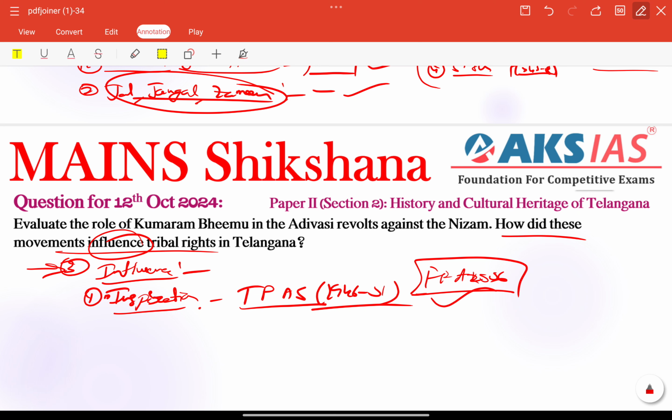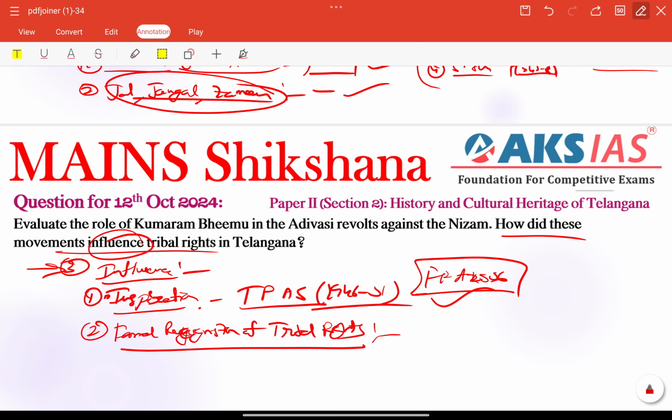So next we have impact on tribal rights in Telangana, especially formal recognition of tribal rights. That is also very important here. Komaram Bhim particularly brought attention to the lack of rights and exploitation of tribal communities, right?